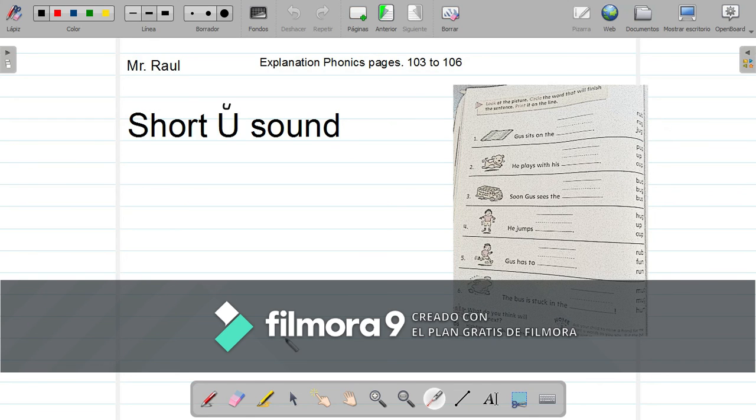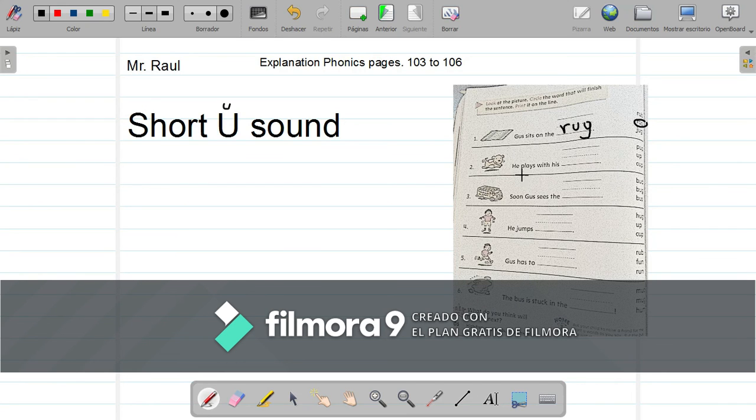What would be the correct one? Of course, you are going to circle roof and finish the sentence. Goose sits, sentarse, on the roof.